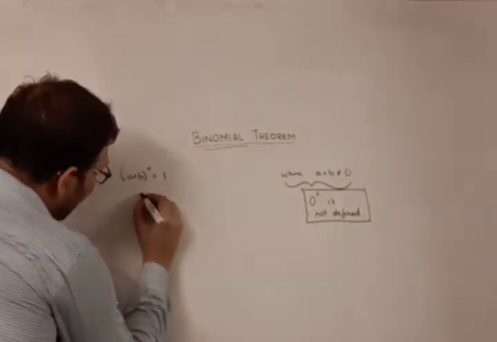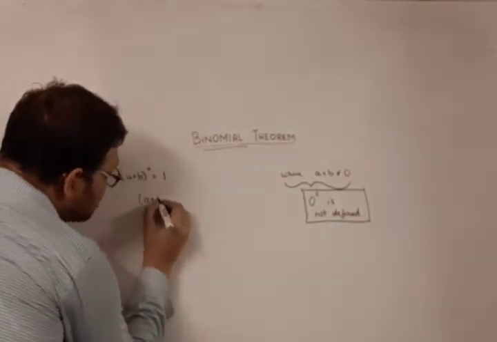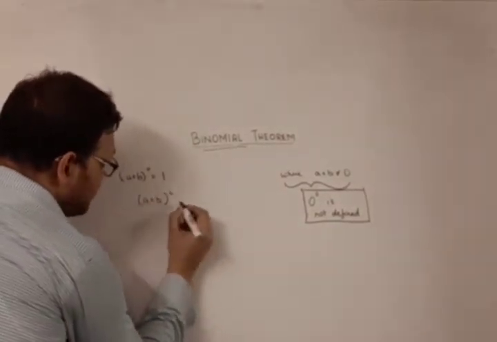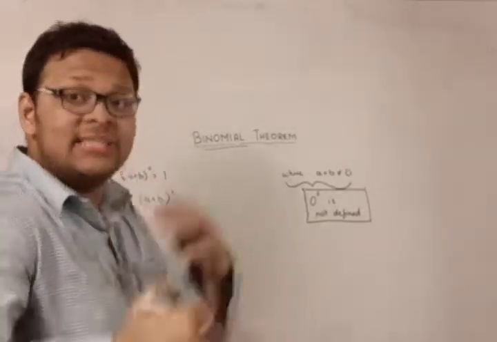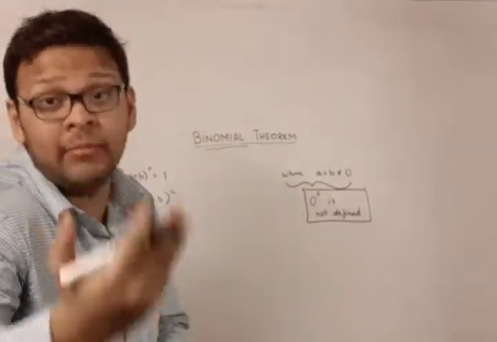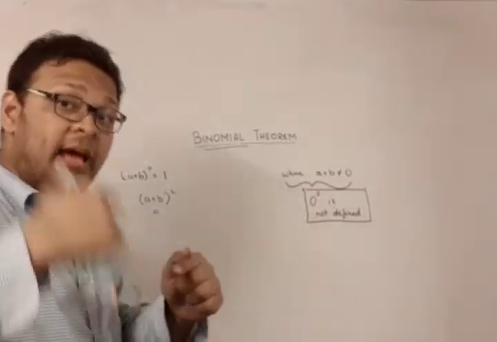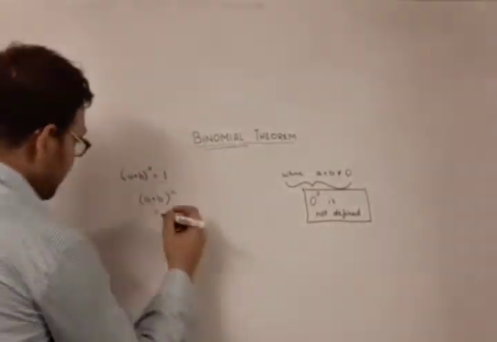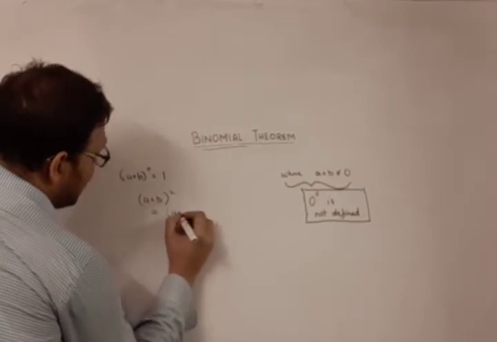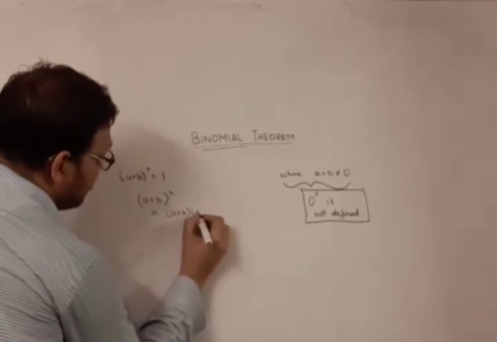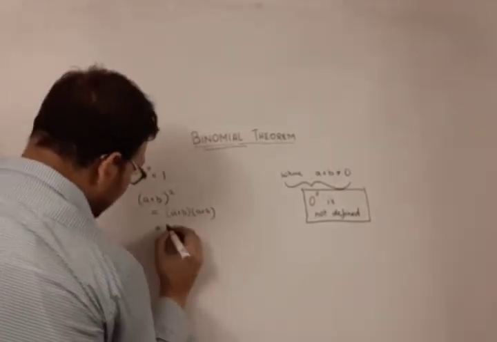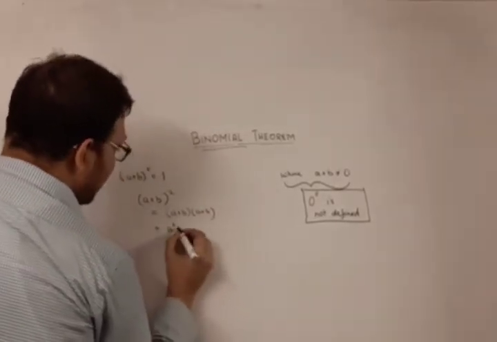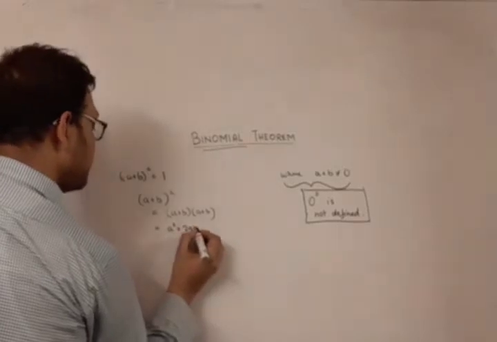Now what if I do a plus b the whole squared? What does it mean to square a number? It means that I multiply a number 2 times. So let's see. A plus b into a plus b. As you know, it's just the standard thing: a squared plus 2ab plus b squared.